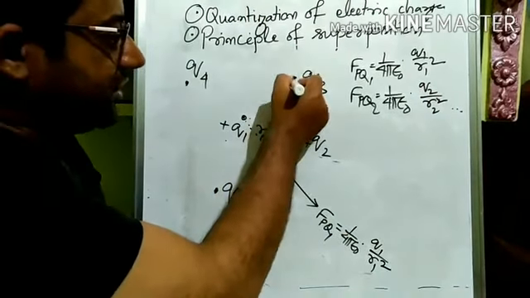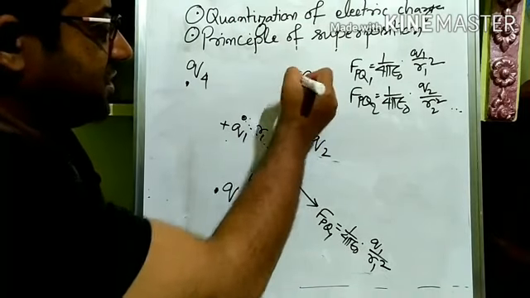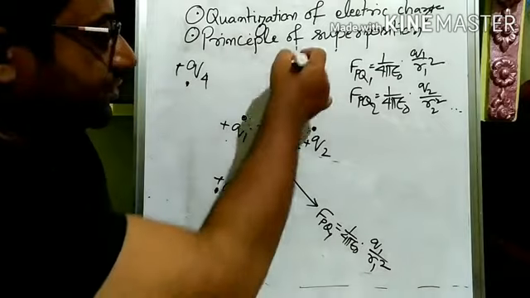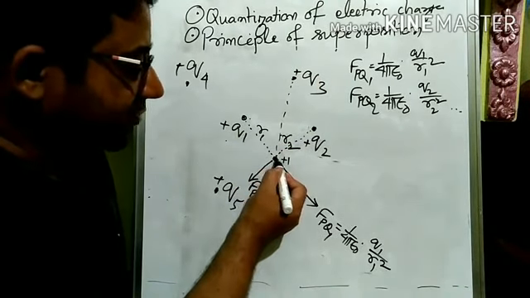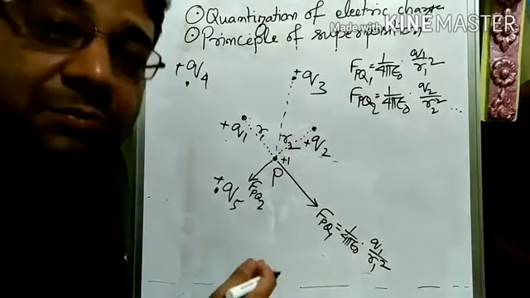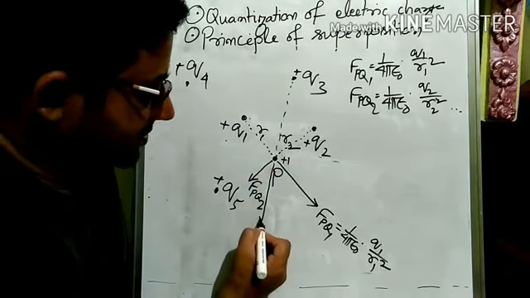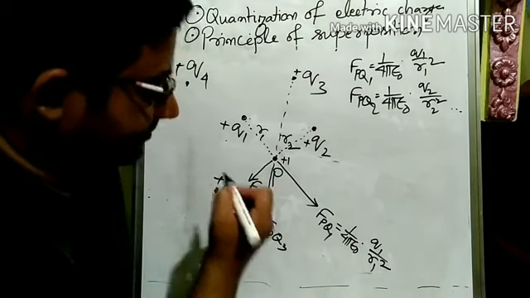Similarly, due to Q3, along this line, Q3 is positive, all are positive charges we assume, right? So Q3 is positive, P is positive, so positive will be repelled. So the unit positive charge at P will be repelled by Q3, right? So this is, let us say, the force on P due to Q3.